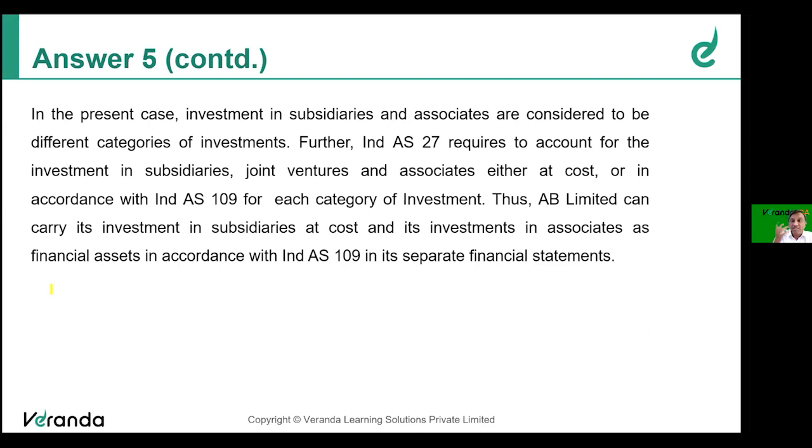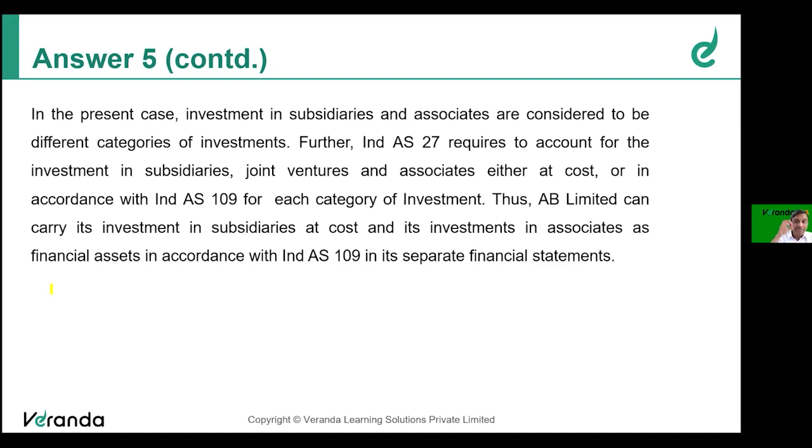We should write the appropriate part of the standard clearly. Maybe in our own words, that is not a problem. There is no need to reproduce anything in the standard, but that should be clearly mentioned. What is the problem based on, which standard? What is given in the standard in relation to measurement of investment in subsidiary and investment in associate? Can different bases be taken or not?